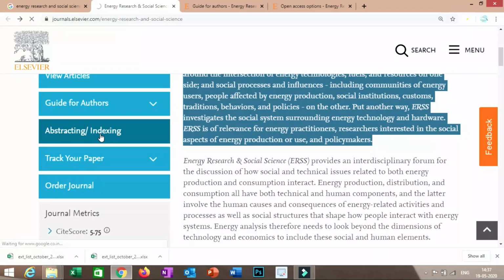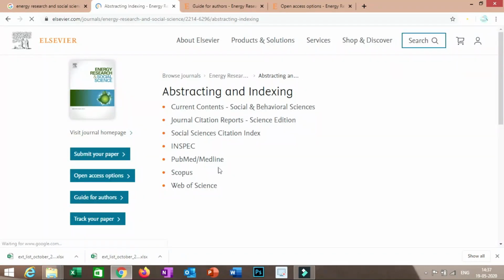In abstracting and indexing, you will find that it is included in the Scopus database, the Web of Science database, and even the Social Science Citation Index. So it is a little bit difficult to publish in this journal, and the acceptance rate is also lower compared to the previous 3 journals. Now we will see the theme of this journal. So you have to go back.